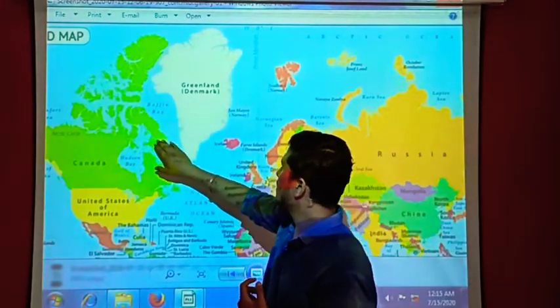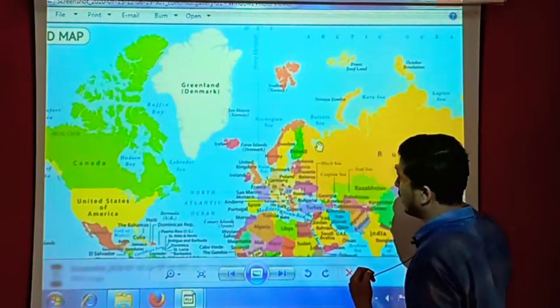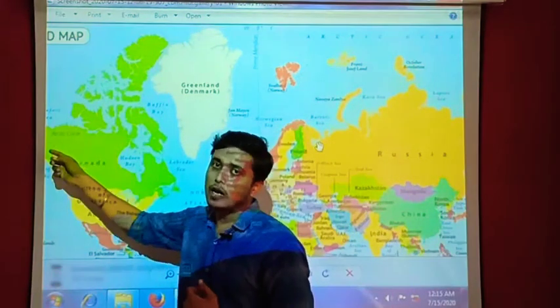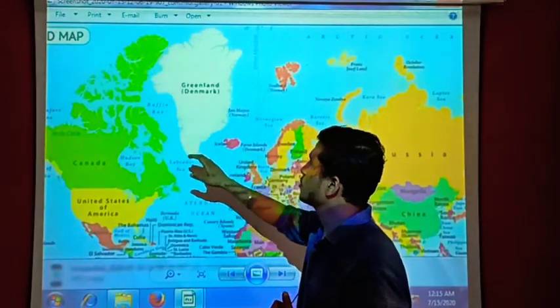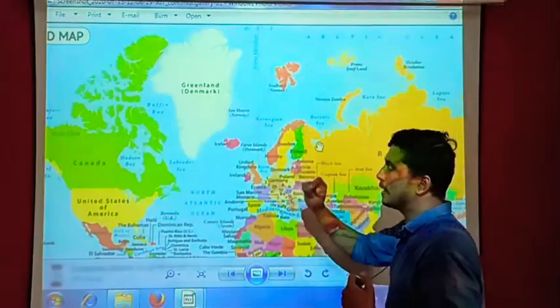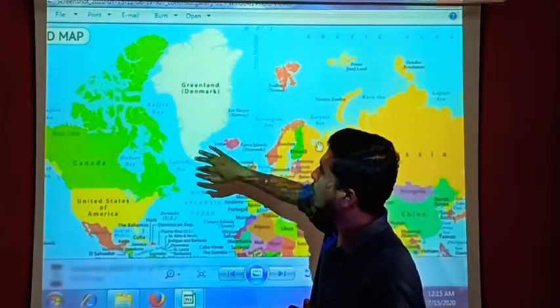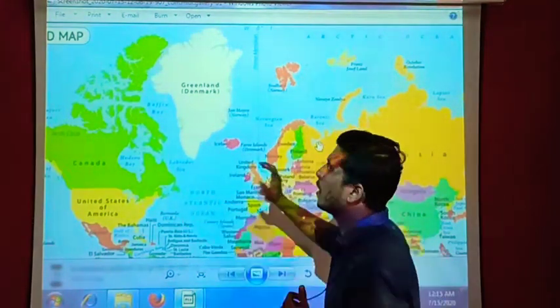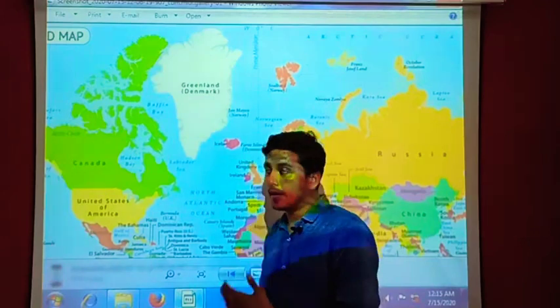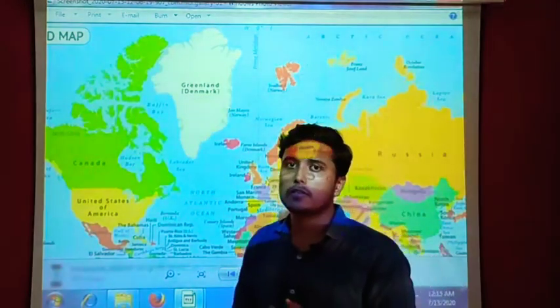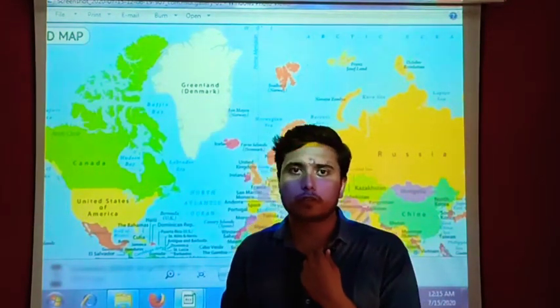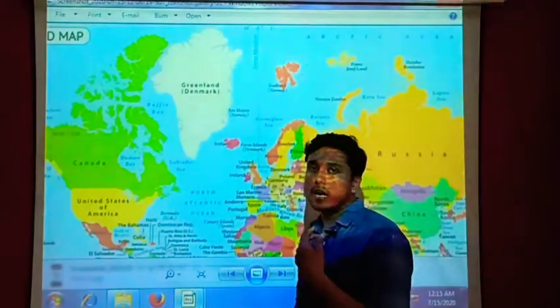You can see that the line passing here is exactly the line of the Arctic Circle, which is passing through the south part of Greenland. Okay, here is Greenland, and you can see that the whole color of this island is white. From here we can infer that 80% of the land is covered with ice.